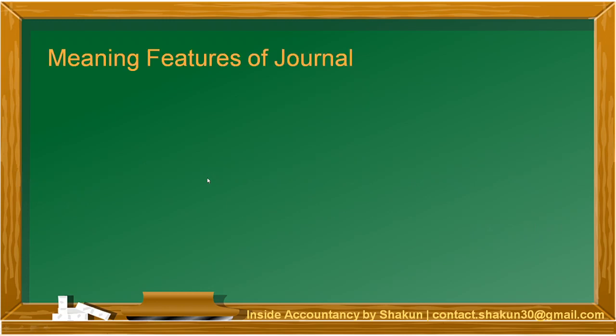Moving on, let's talk about the meaning and the features of journal. The first feature is chronological order. As I just explained, the transactions are recorded in the journal in a systematic chronological order. All the transactions as and when they are entered, they are recorded in the journal.